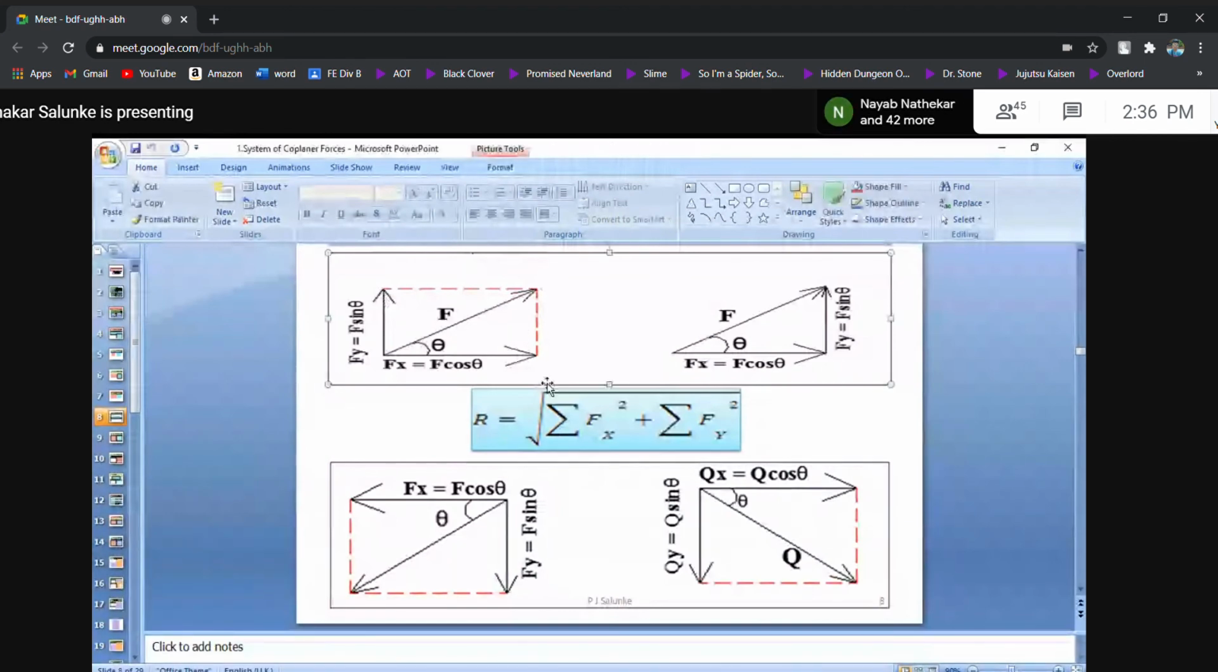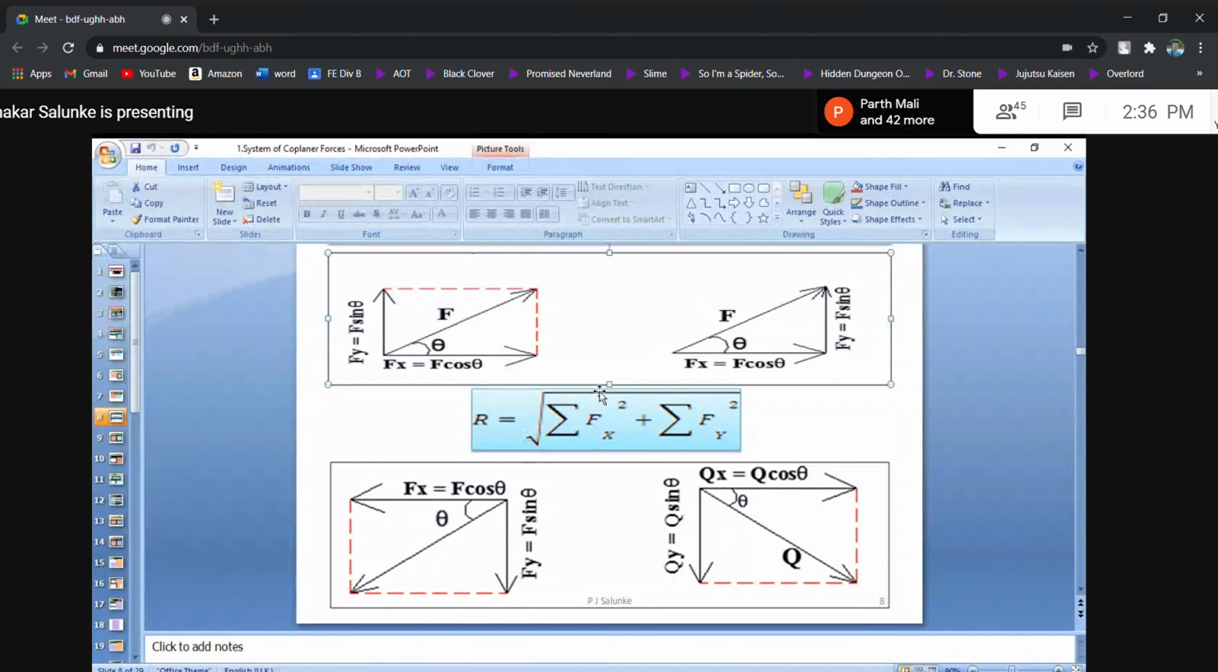Meaning remains the same. There is no change at all. But if you have to show it in a geometrical way, the same case can be redrawn this way. Look at it: hypotenuse as it is, angle theta as it is. Fx is F cos theta, and Fy is F sin theta.